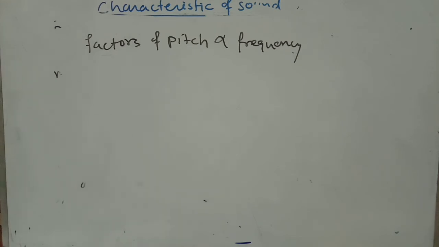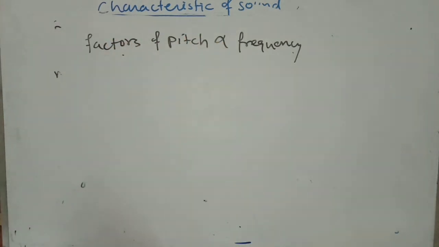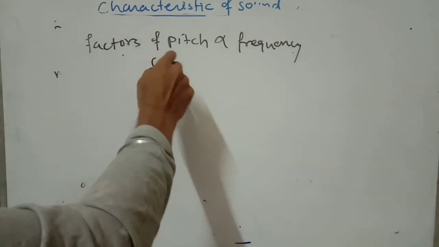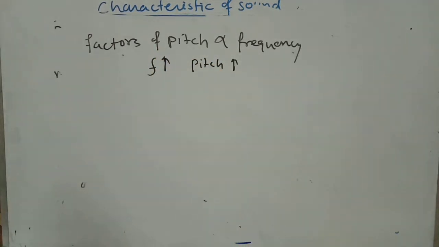You can see that the female voice has more pitch than the male voice, because the frequency of the female voice is higher than the frequency of the male voice. So when frequency increases, the pitch or shrillness of the sound also increases.